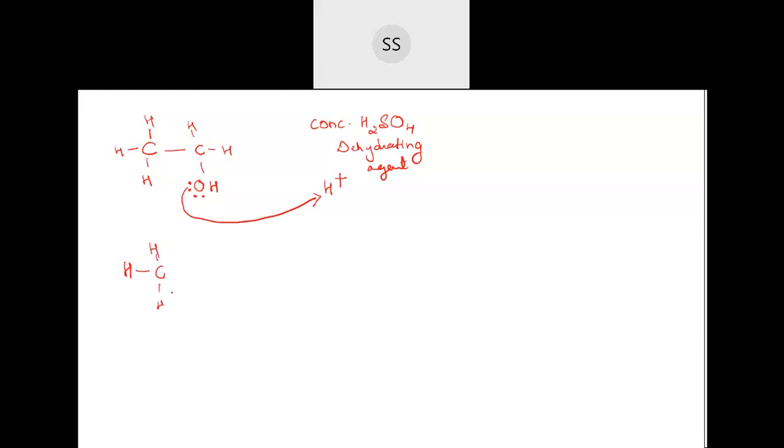So here you have CH3. These lone pair of electrons will be taken by H plus. So when H plus is taken by this oxygen, oxygen will lose their electron pair, and they bind with this another hydrogen. See, already one hydrogen is there.